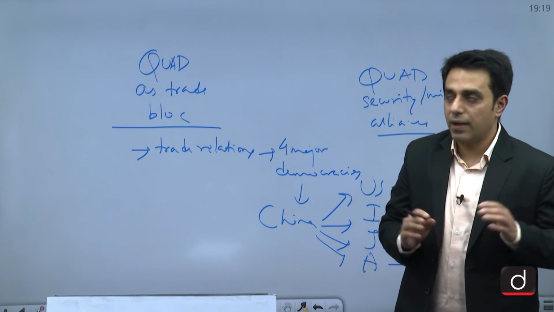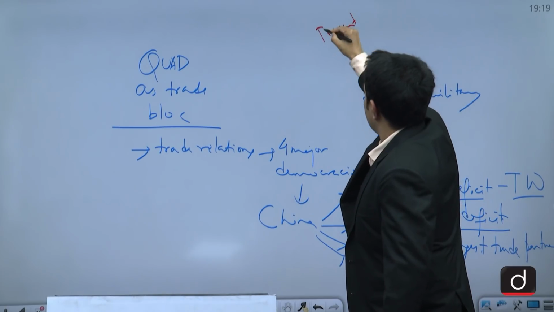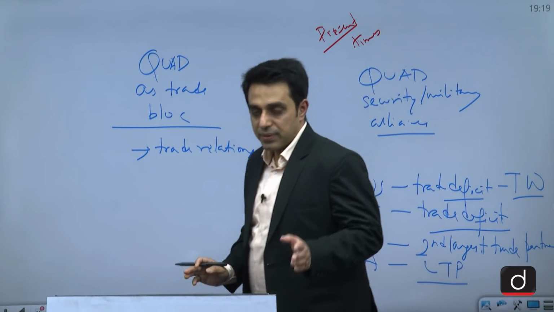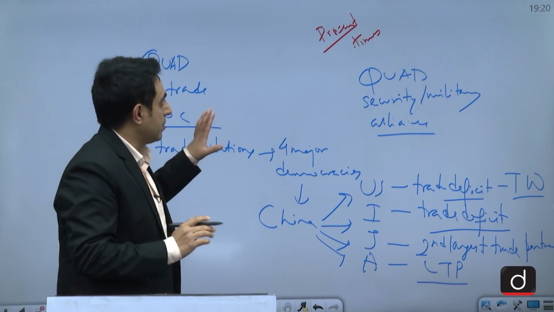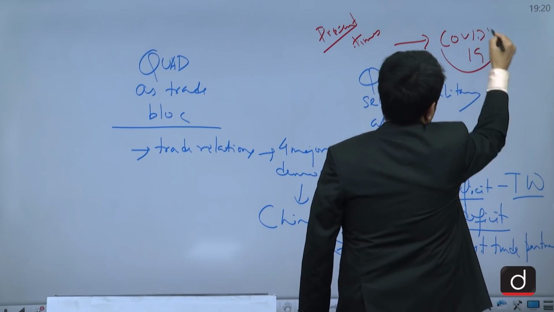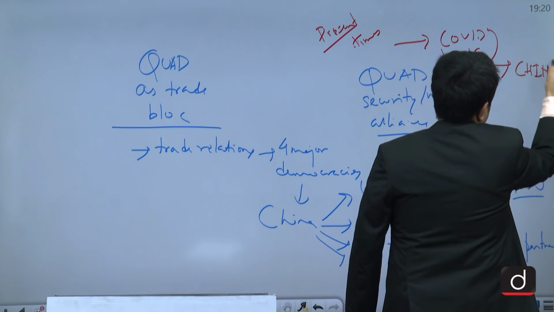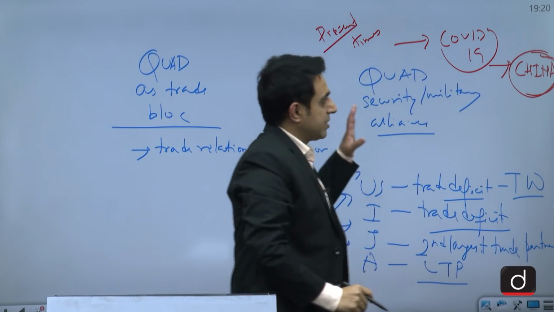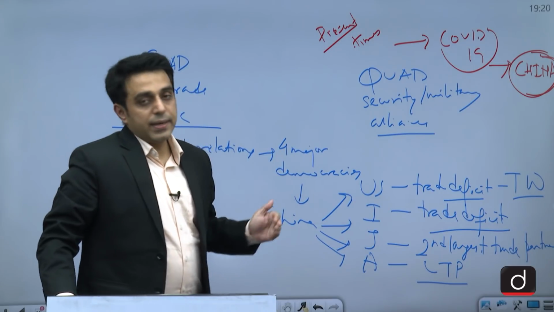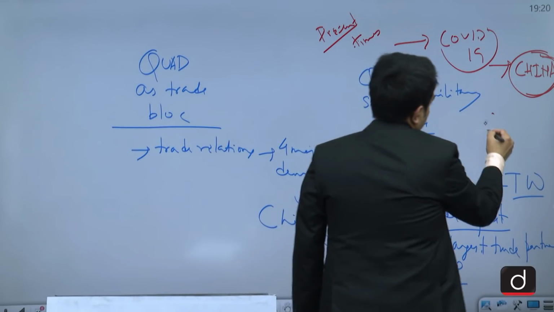And all of these countries have realized, because the question is also asking us about present times, what the nature of Quad in present times is. So in present times, what has happened? A major event has happened, that is this COVID-19 pandemic. Again, the origin was traced to, or it is alleged that it is China's handiwork. US has been saying that China is behind this pandemic. So any which way, COVID-19 pandemic has affected the entire world and the global economy.